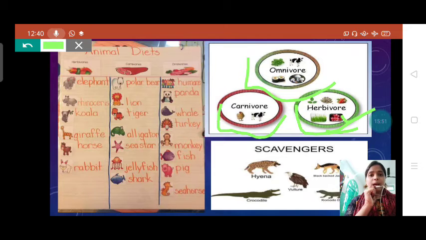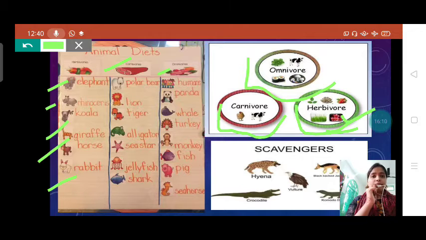See here some examples of herbivorous, carnivorous and omnivorous. Herbivorous animals are elephant, rhinoceros, okapi, giraffe, horse, rabbit.